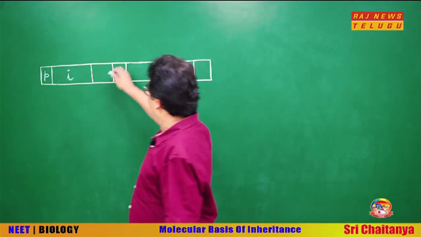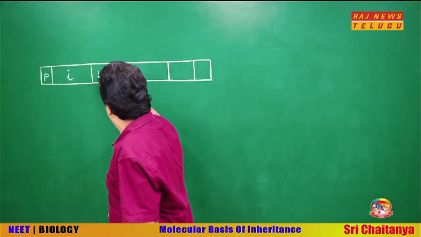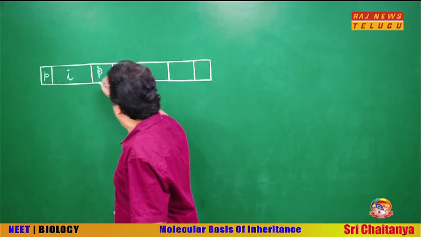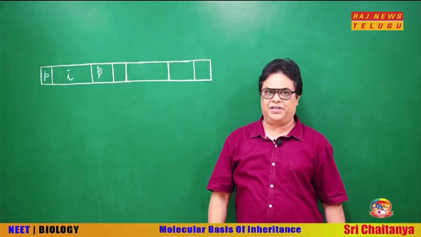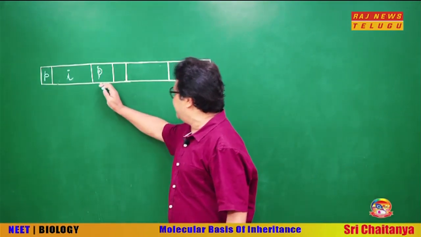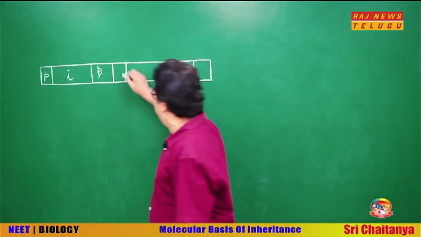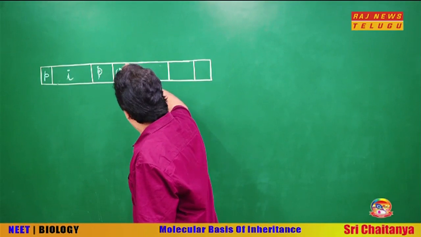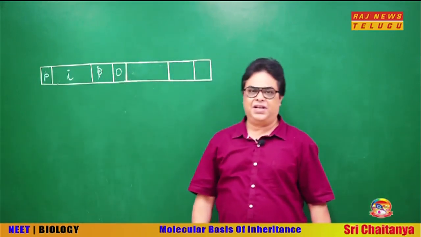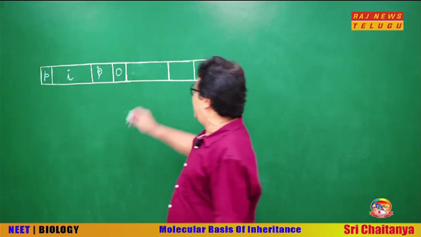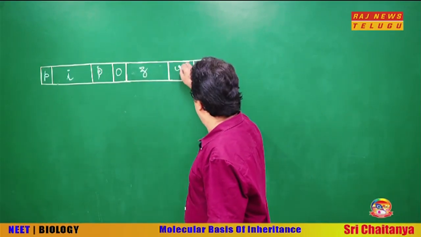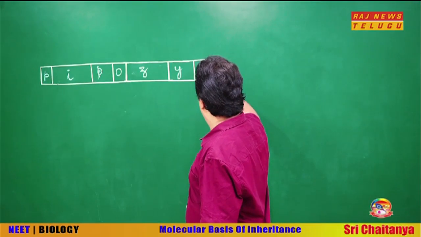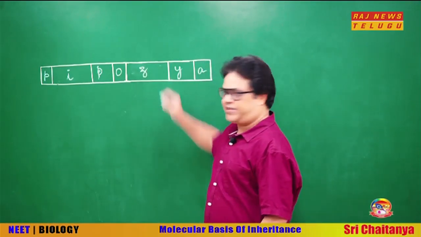Now, here is our promoter, the promoter that controls the structural genes of the LAC operon. Okay. And I said between the promoter and first structural gene there is the operator. So, this is the operator gene, and the three structural genes are Z, Y and A.